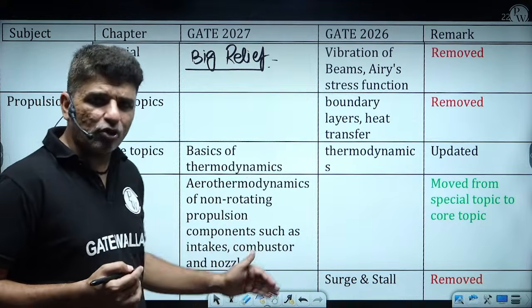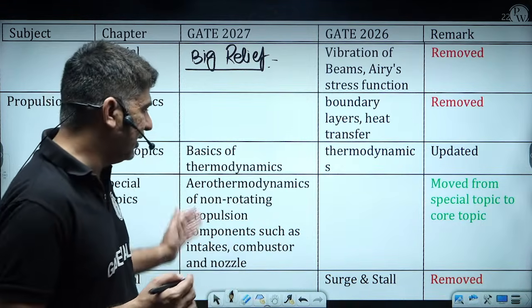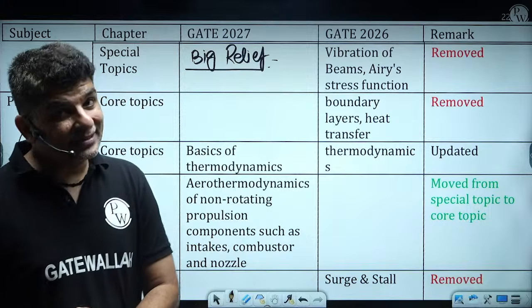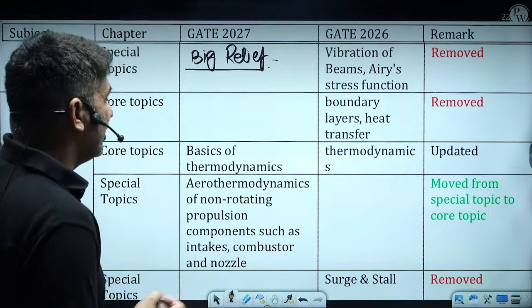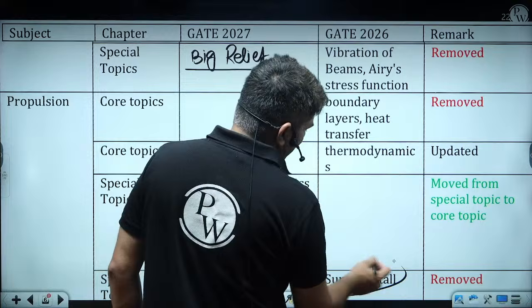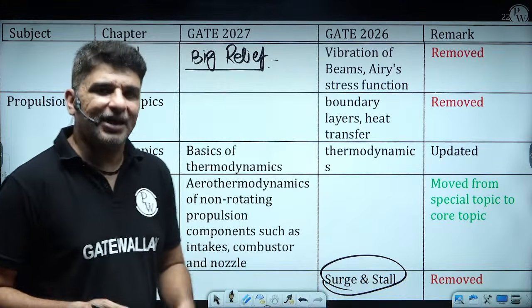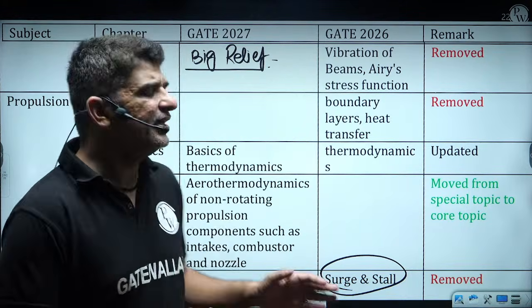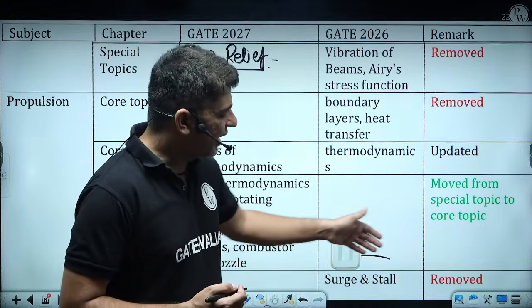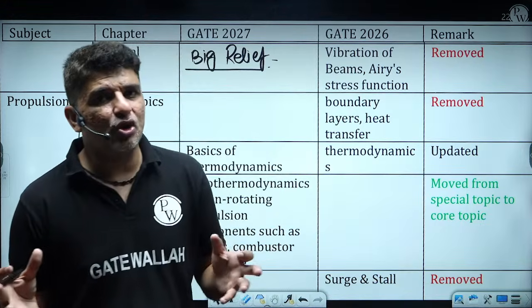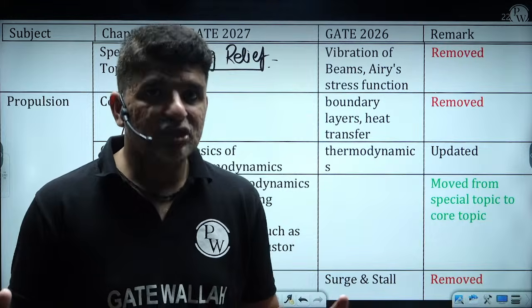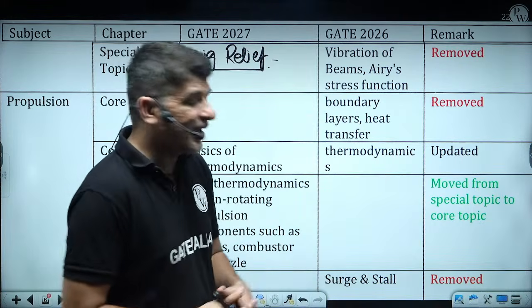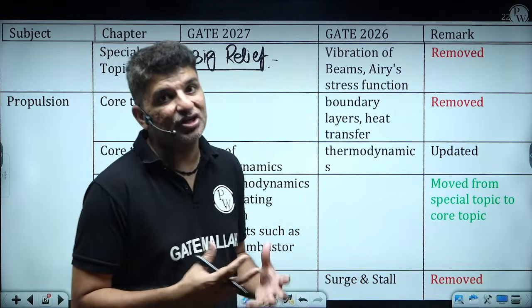Though guys, earlier also we used to see a lot of questions on this part. One thing that has been removed is surge and stall. But I seriously doubt it, because there is a topic called compressor turbine matching, and when we study it we have to study surge and stall.